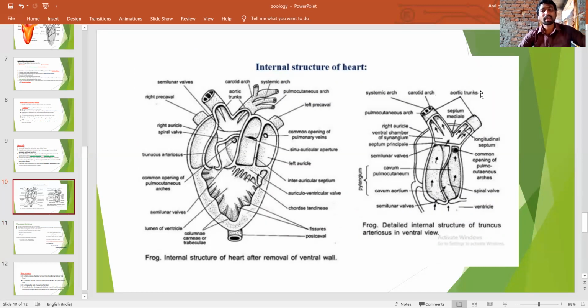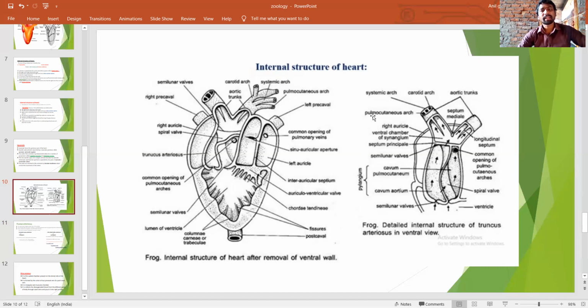The aortic trunks are again divided into three types: the carotid arch, systemic arch, and pulmocutaneous arch.